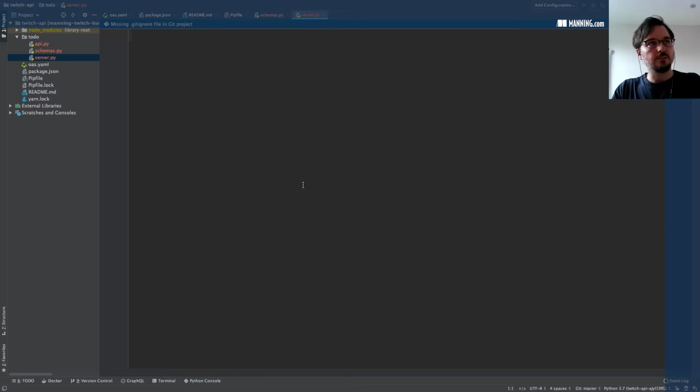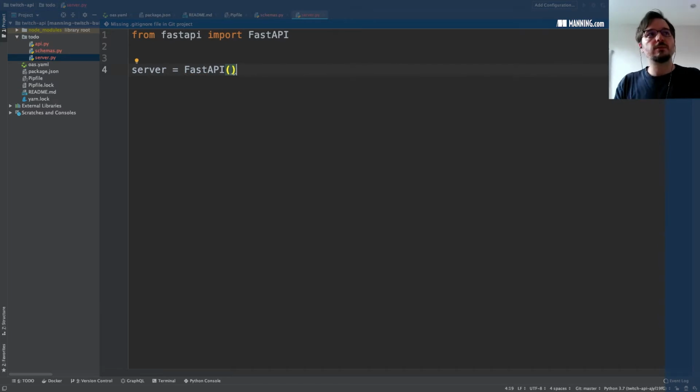So let's go ahead and import the FastAPI class. So from fastapi import FastAPI. And then to create an instance of the server, we simply need to say server equals FastAPI(). Okay, so that's the instance of our server. That's the entry point into the API.